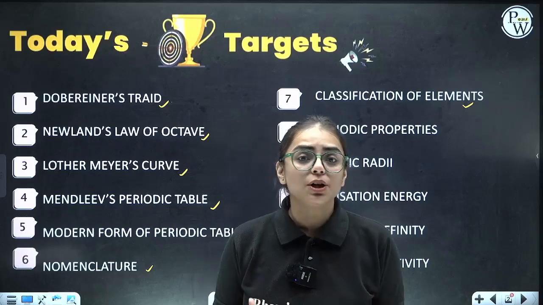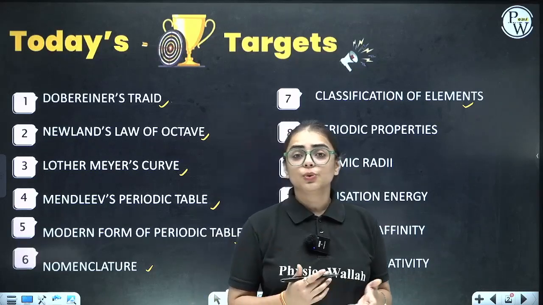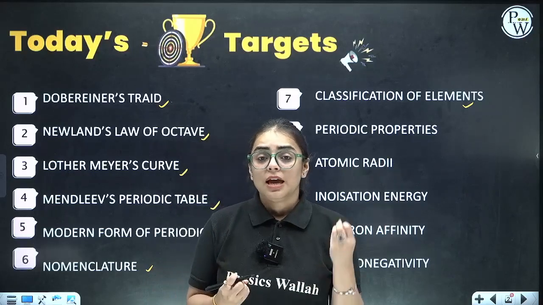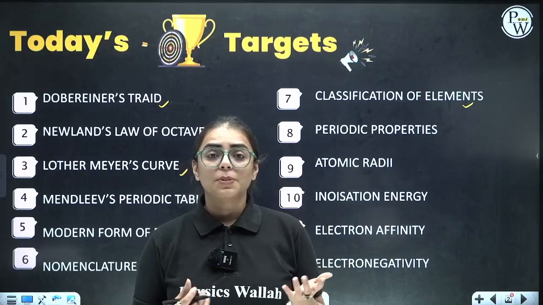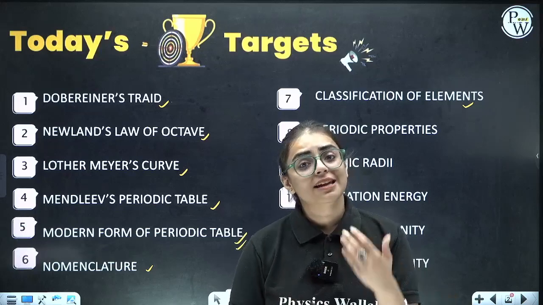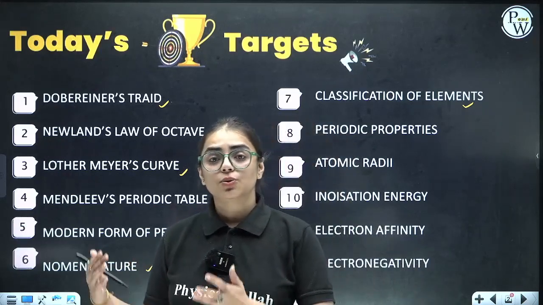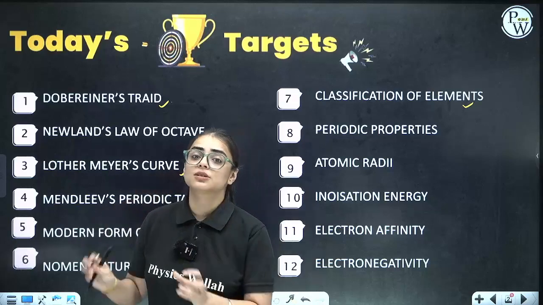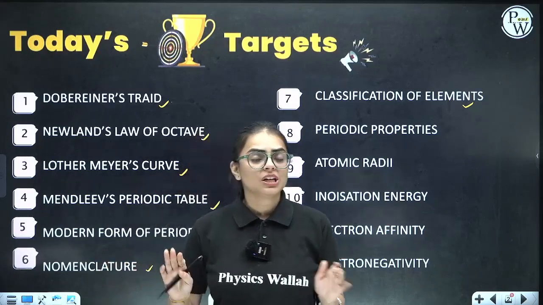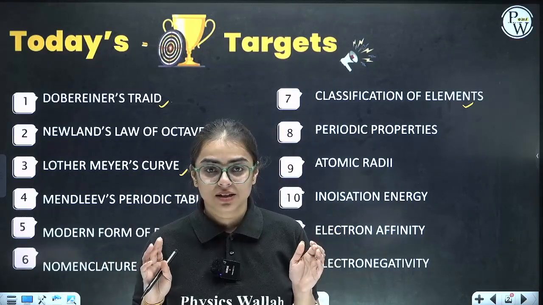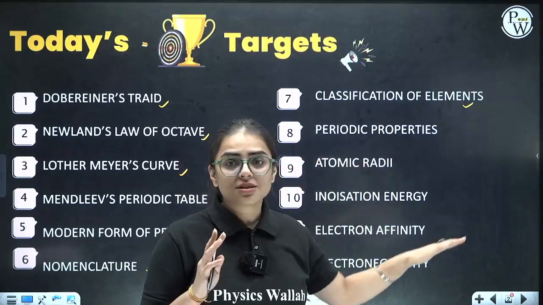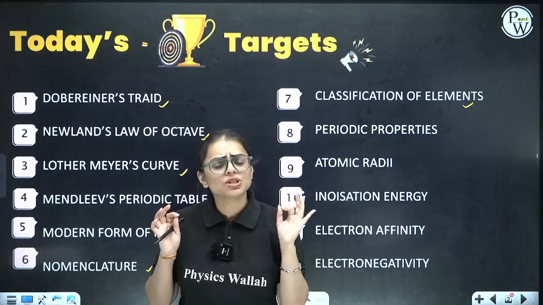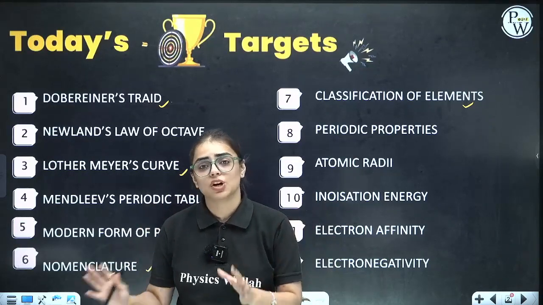In the periodic properties, we are going to deal with atomic radii, ionization enthalpy, and furthermore, electron affinity or electron gain enthalpy, and electronegativity. So, these are the periodic properties that we have to focus upon. Now, see students, periodic properties is not the end. You not only need to understand them, but also you have to cover the variation segment. The most important part is variation in the periodic properties.